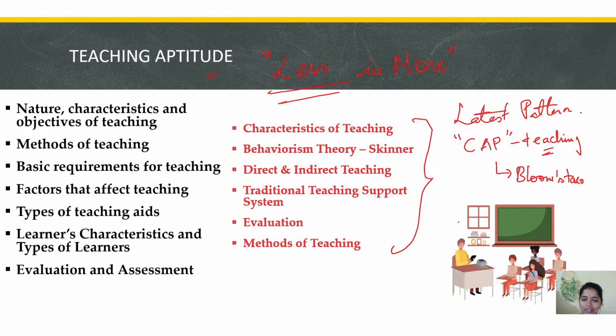Cognitive. Very good. Cognitive. What about A? What about P? Affective. Super. Affective. Third one. What is the third one? Psychomotor. Super, ma'am. Very good. This is CAP. Cognitive, affective, psychomotor. Head, heart, and your hand.